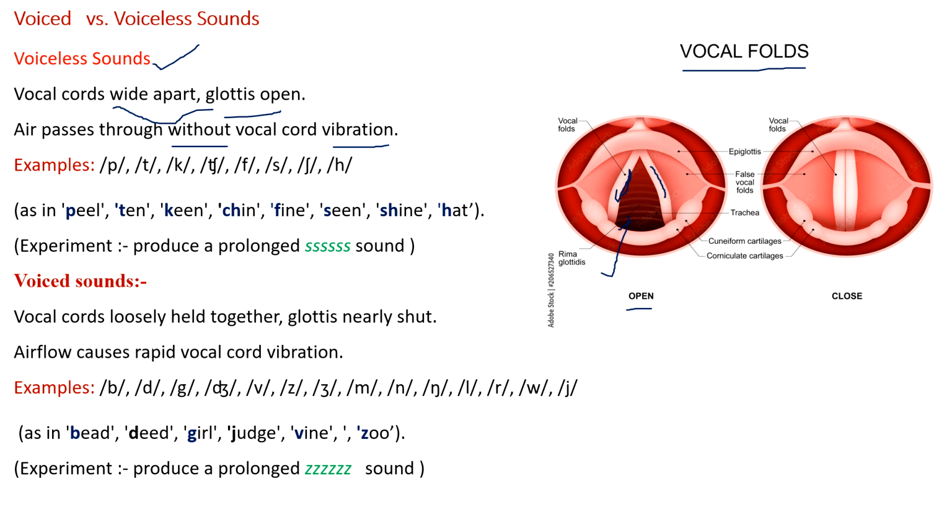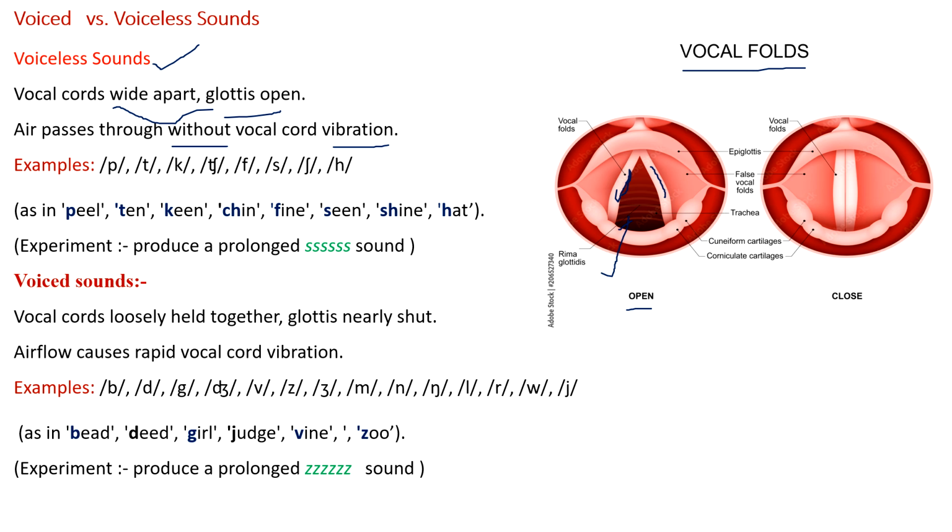Examples are p, t, k, ch, s, sh, h. These are all voiceless sounds. Peel, ten, keen, chin, fine, hat. The beginning sounds are voiceless sounds.